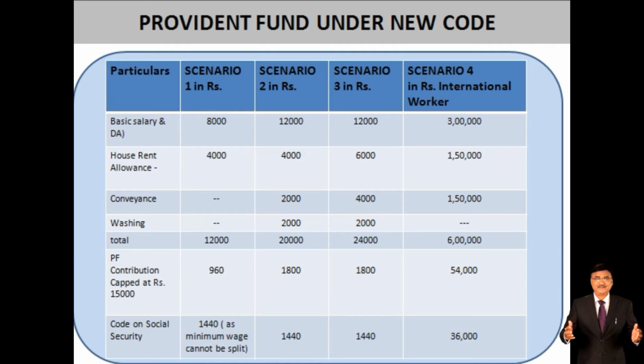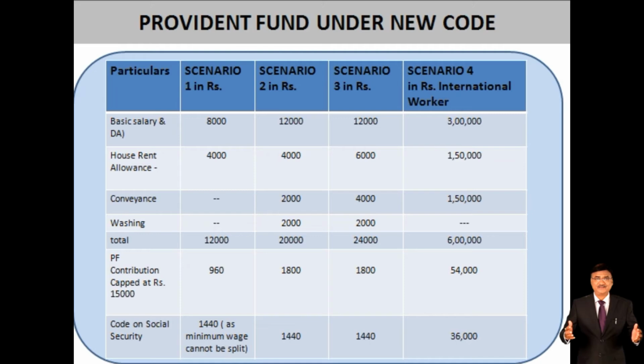Now, the provident fund under the new code: what will happen with it, we should understand. We have divided it into 4 scenarios for international workers, but you have to understand it from the perspective of the organization. When we talk about salary and dearness allowances, for example in scenario 1, that is 8,000, then you are paying house rent of 4,000 rupees, total wage is 12,000, and your PF contribution, capped at 15,000, would be